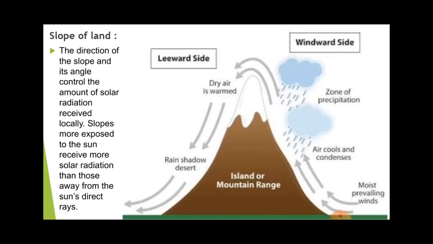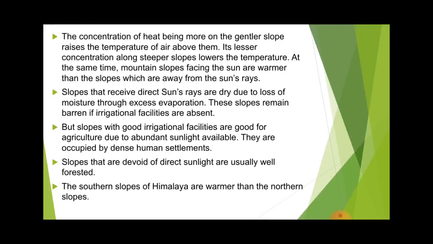So let us see how the slope of land helps in making the temperature of any place. As I explained, there is the gentler slope and the steeper slope. The steeper slope does not have much area covered by it, but the area covered by the gentler slope is more than the steeper slope. So the gentler slope will get the maximum amount of heat, and the slopes which receive the direct sun rays are dry due to the loss of moisture through excess evaporation. These slopes remain barren if irrigational facilities are absent.